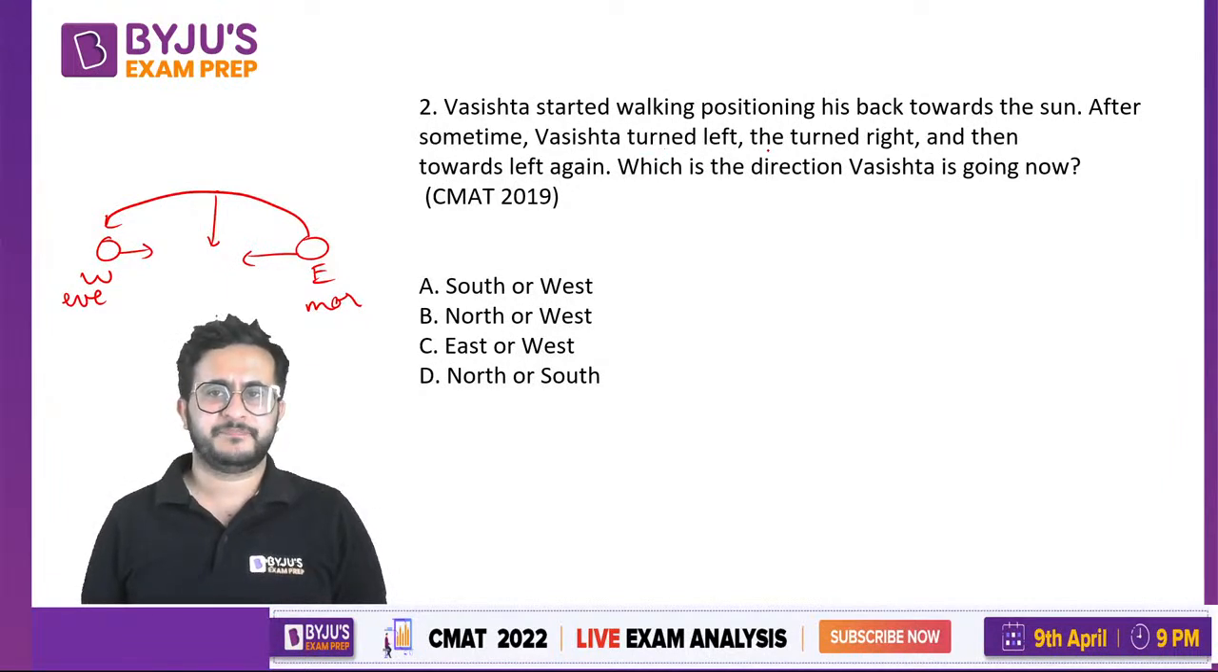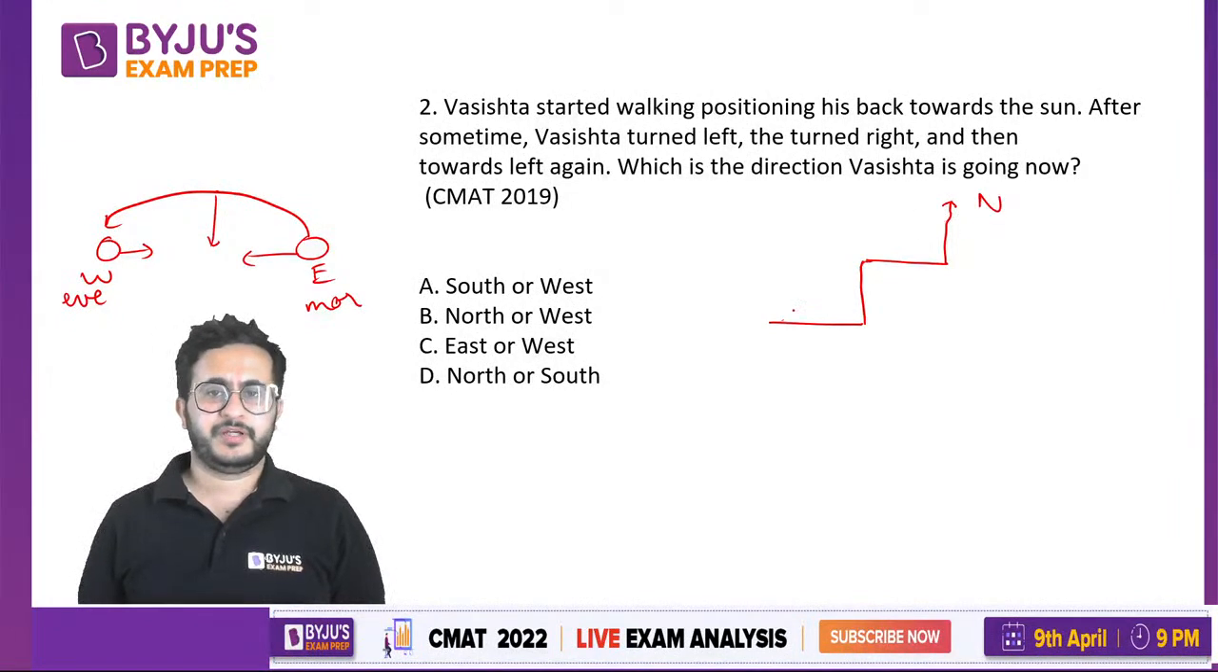So this person is having his back towards the sun, right? So either we will assume that he is walking in the east direction or west direction. Let us assume that he is walking in the east direction. His back is towards sun, so suppose sun is in the west and he is walking in the east direction. After some time he turns left. So left would be this side, and then he turns right, that would be this side, and then towards left again, so that would be this side. In this case he will go towards north.